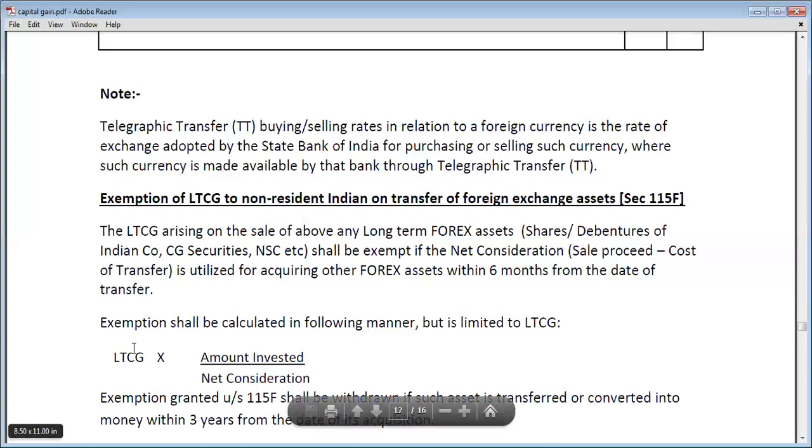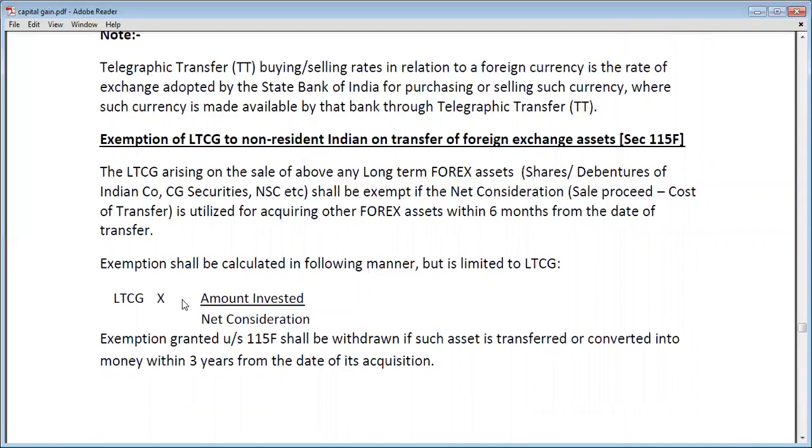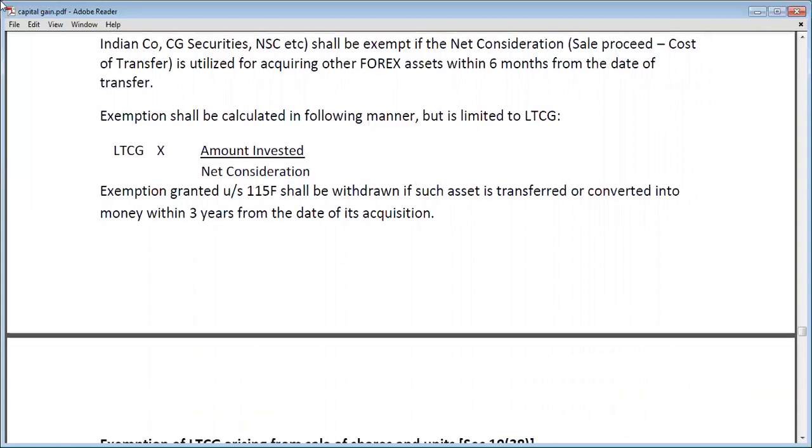The quantum of exemption will be LTCG. First we will write LTCG, then we will multiply by the amount invested upon net consideration. So the exemption amount will be LTCG multiplied by amount invested upon net consideration. The resultant amount will be the exemption amount, and it will be provided to that non-resident. Okay. Now see, there is a note.